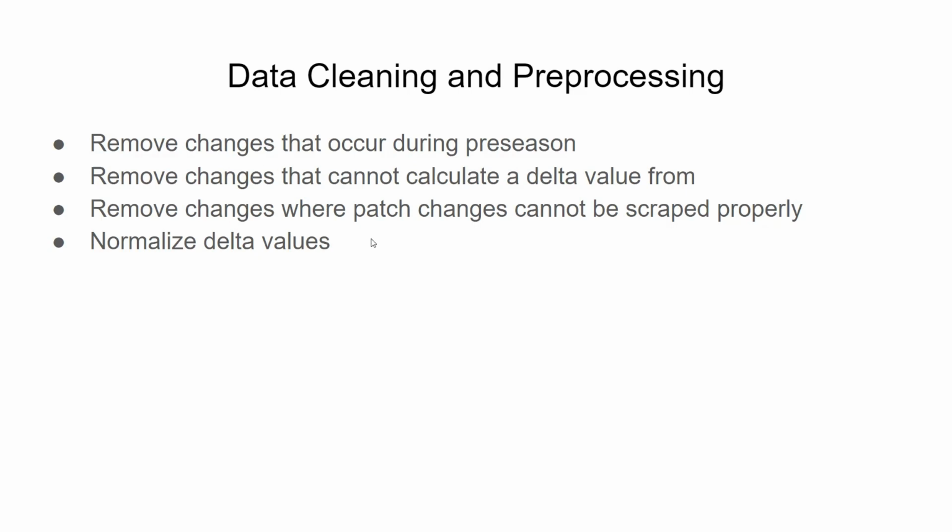In addition to that, we need to remove patch changes that cannot be scraped properly. These include changes to the win rate where there actually isn't any patch relevant for these changes. So we need to omit all these data points that we gather for win rates whenever there aren't physical changes in the patch. And then we also need to normalize these delta values.